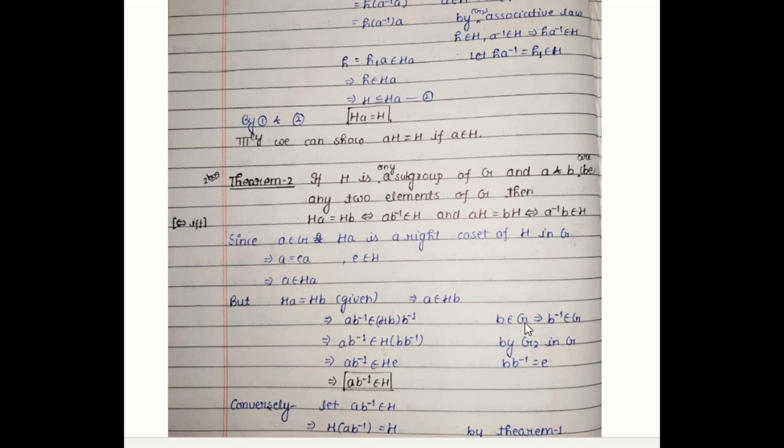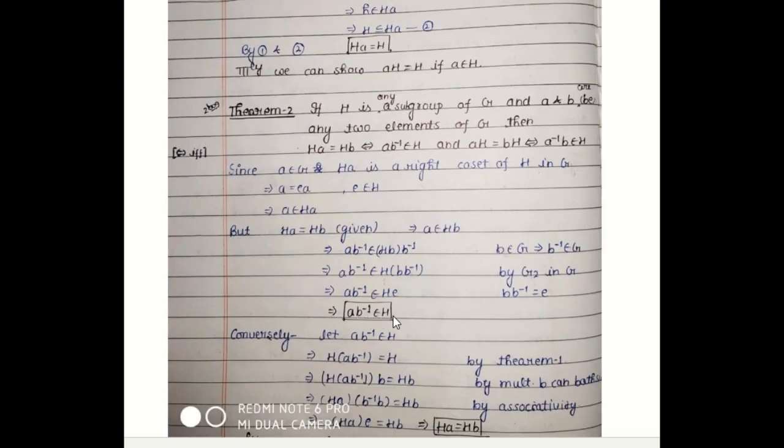Since B belongs to G, B inverse will be in G. So by operating both sides by B inverse, we get AB inverse belongs to HB times B inverse. By using associativity on the right hand side, we get AB inverse belongs to HBB inverse, and BB inverse is equal to E, and we have already seen that HE is equal to H. So this implies AB inverse belongs to H. So the necessary part is proved: if HA is equal to HB, then AB inverse belongs to H.